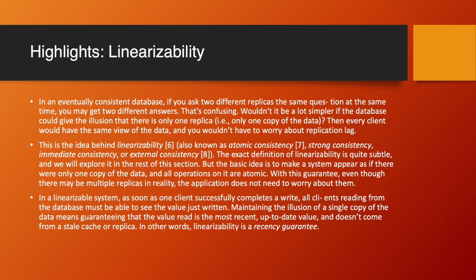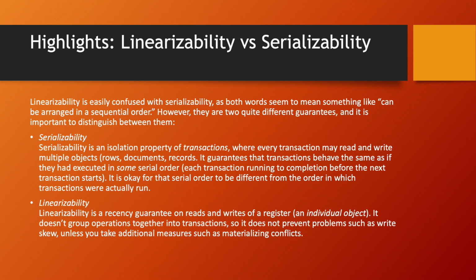The exact definition of linearizability is quite subtle and we'll explore it in the rest of the section, but the basic idea is to make a system appear as if there were only one copy of the data and all operations on it are atomic. In a linearizable system, as soon as one client successfully completes a write, all clients reading from the database must be able to see the value just written. Linearizability is easily confused with serializability, as both words seem to mean something like can be arranged in sequential order. However, they are quite different guarantees and it is important to distinguish between them.